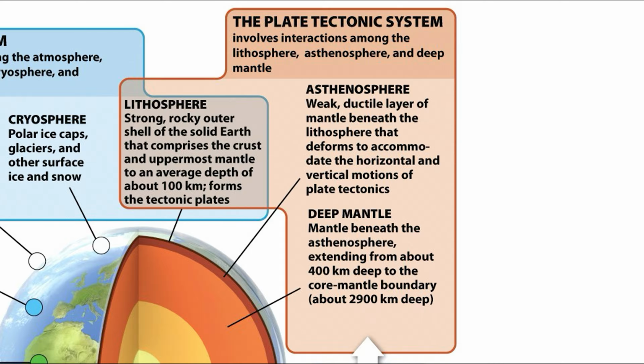The asthenosphere, asthene meaning weak, or weak sphere, is a weak ductile layer of mantle beneath the lithosphere that deforms to accommodate the horizontal and vertical motions of plate tectonics, the movements of plates. The deep mantle is the mantle below the asthenosphere, extending from about 400 kilometers depth to the core-mantle boundary at about 2,900 kilometers depth. These geosystems are in turn energized by the Earth's internal heat.